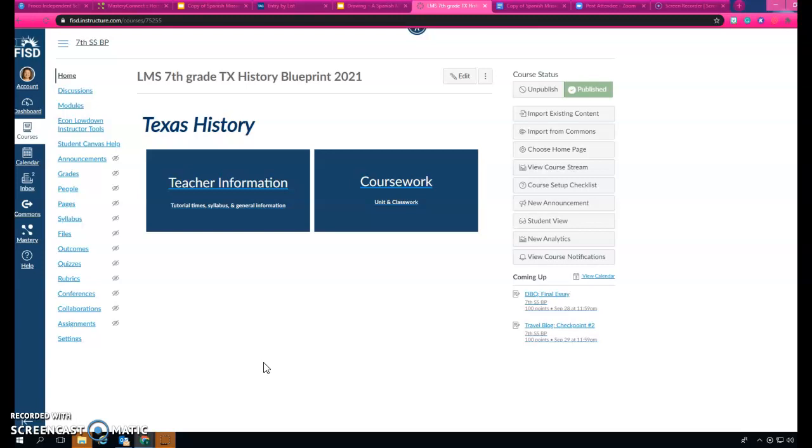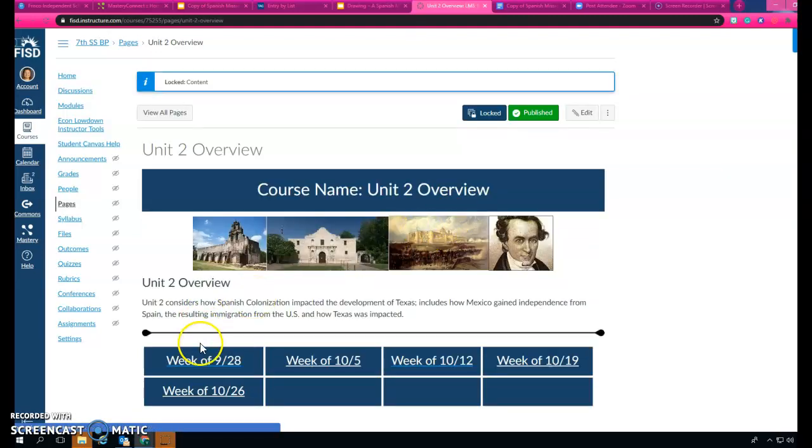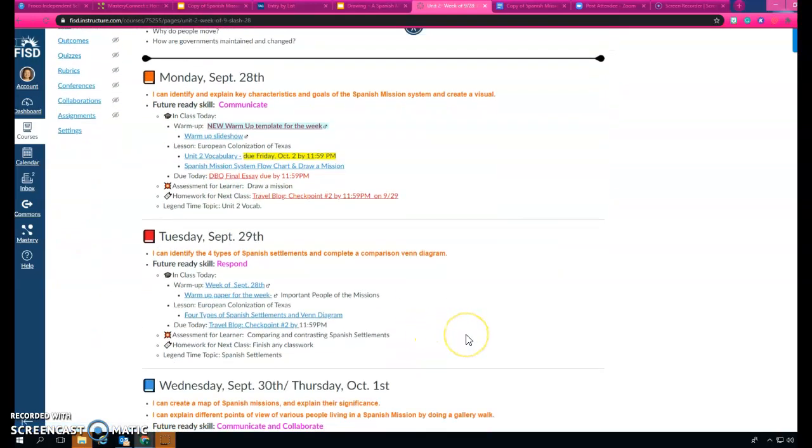So first of all, I need you to look at Canvas under coursework. Remember, we have moved into Unit 2, and today is Tuesday, the 29th. So today it says, I can identify the 4 types of Spanish settlements and complete a comparison Venn diagram.